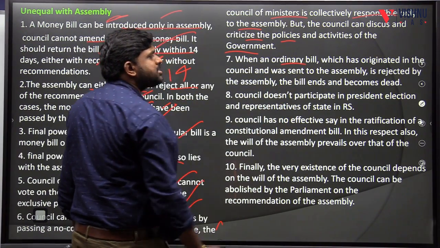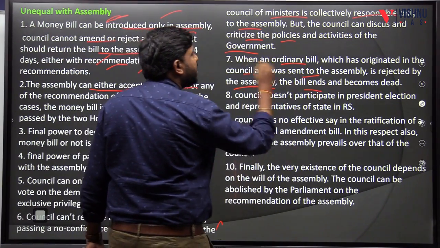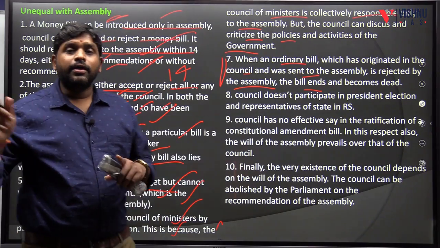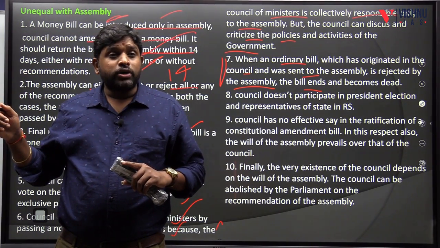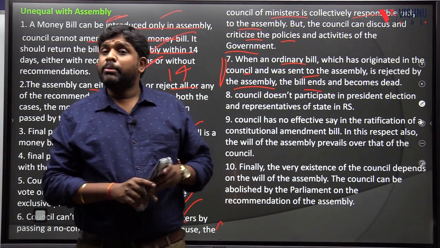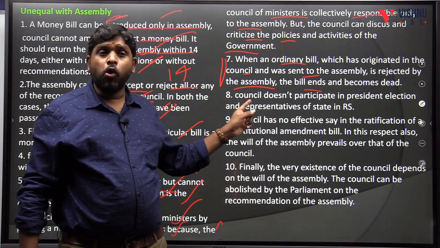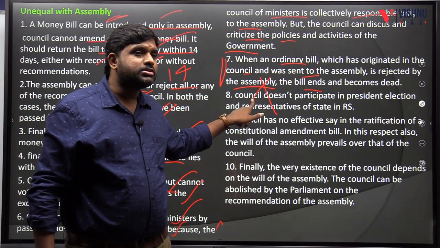When an ordinary bill which has originated in the Council and was sent to the Assembly is rejected by the Assembly, the bill ends and becomes dead. But there, if the Lok Sabha doesn't vote, it is also called a deadlock. But if the Legislative Assembly doesn't vote, then the bill will come to an end even if it is passed from the Legislative Council. Yes or no?